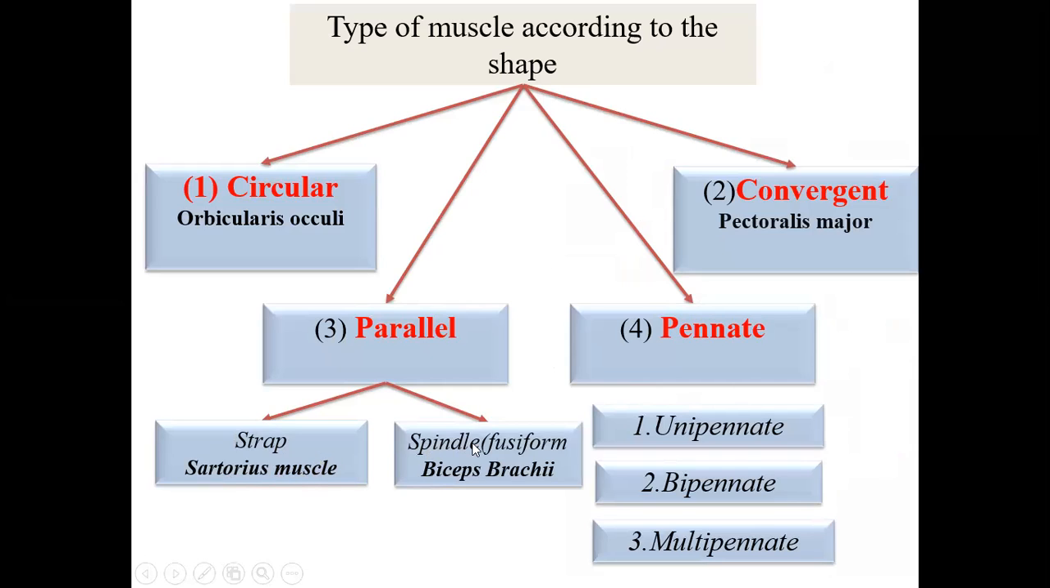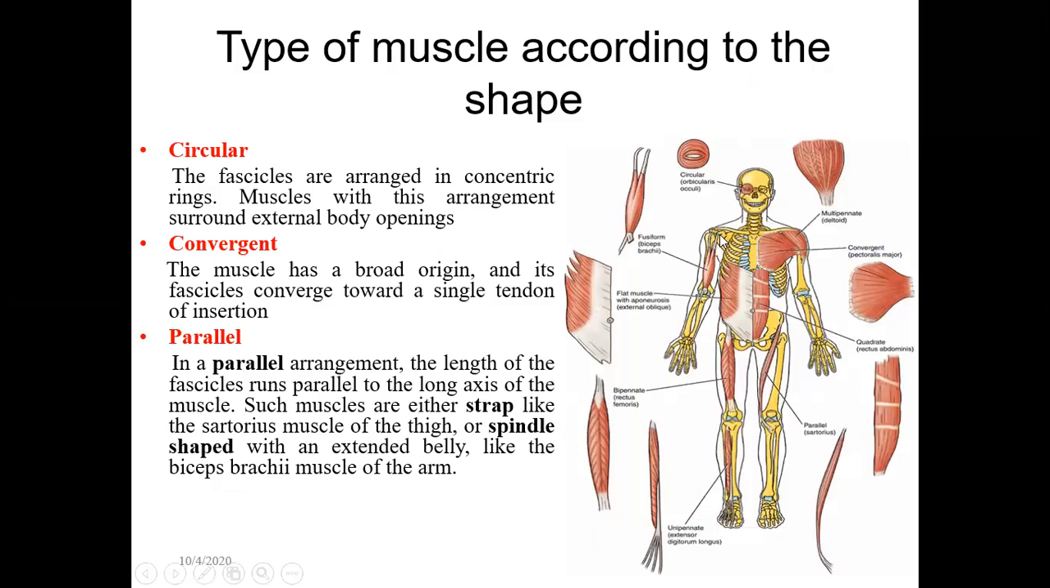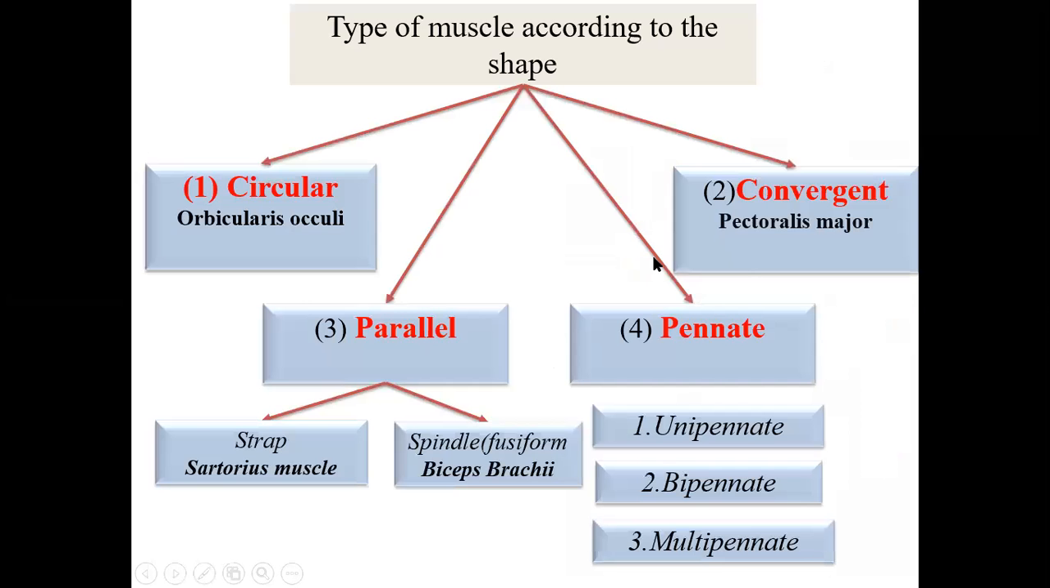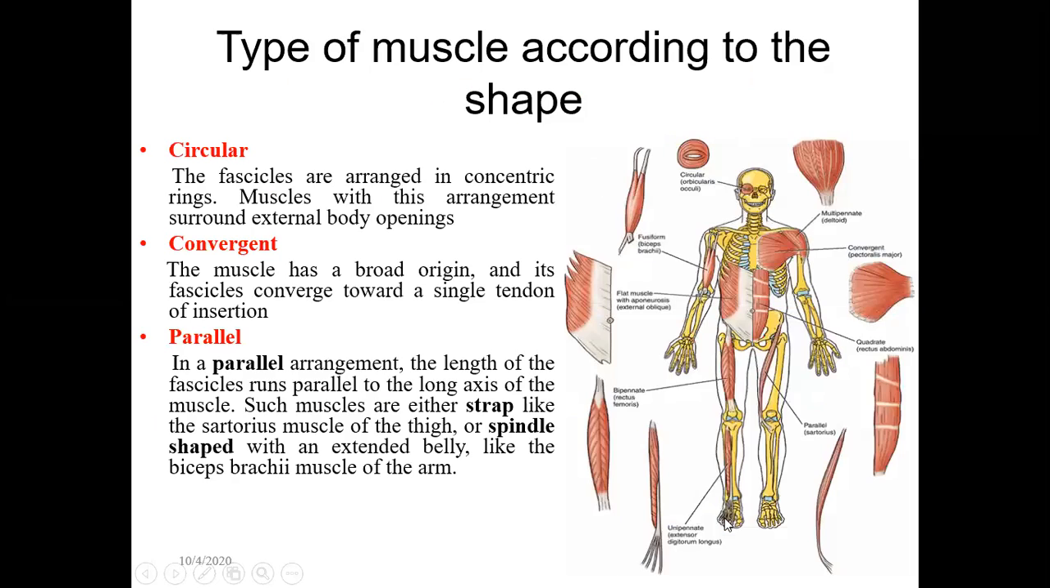Then we have the spindle or fusiform muscle, like the biceps brachii. This is the muscle here, called the biceps brachii, which looks like a fusiform muscle. Then we have the pinnate muscle. Pinnate muscle can be unipinnate, bipinnate, as well as multipinnate. So unipinnate, this is the bipinnate muscle.